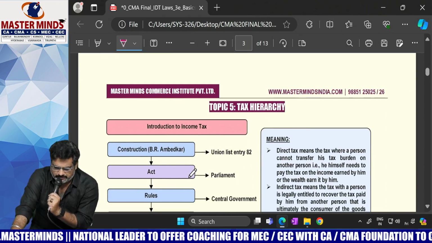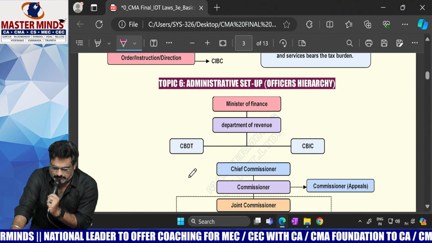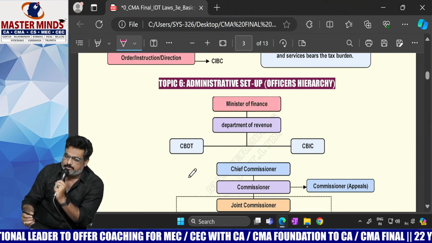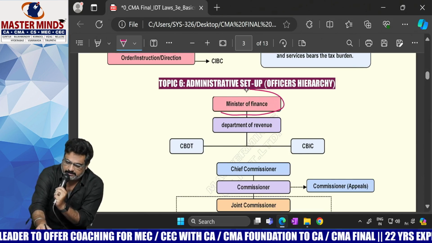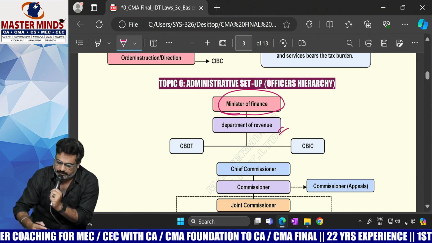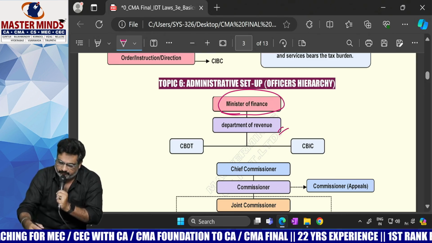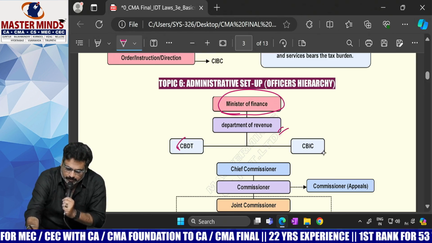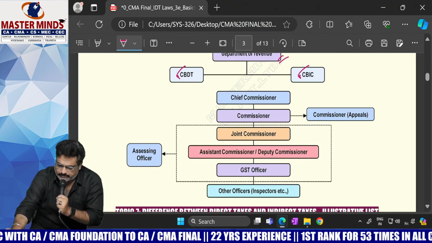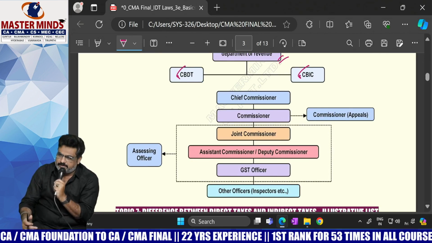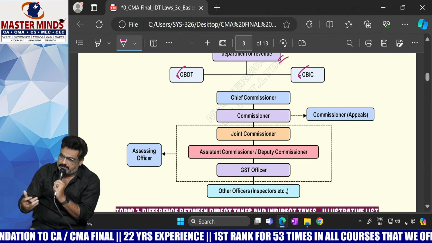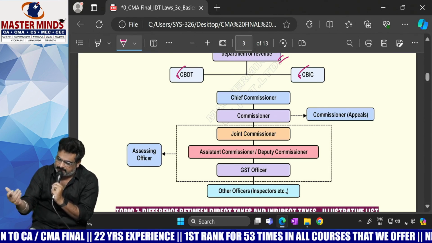And apart from that, topic 5 we will discuss now. Topic 6 we had a discussion. Who is the ultimate authority for tax collection in India? Ministry of Finance. Under Ministry of Finance, Department of Revenue will be there. Under Department of Revenue, 2 boards will be there. One is CBDT and second one is CBIC. What is the full form of CBDT, ma? Central Board of Direct Taxes. What is CBIC, ma? Central Board of Indirect Taxes and Customs.